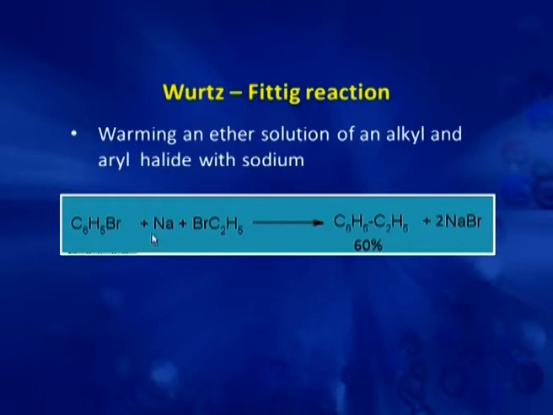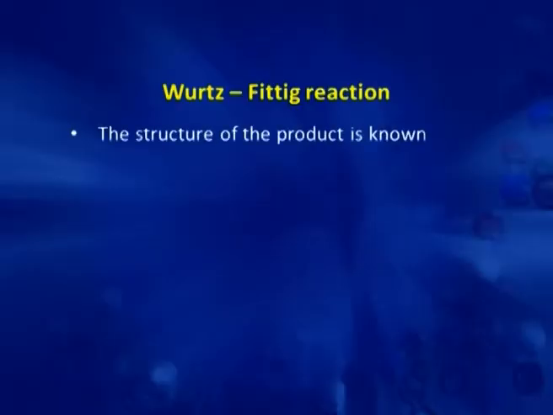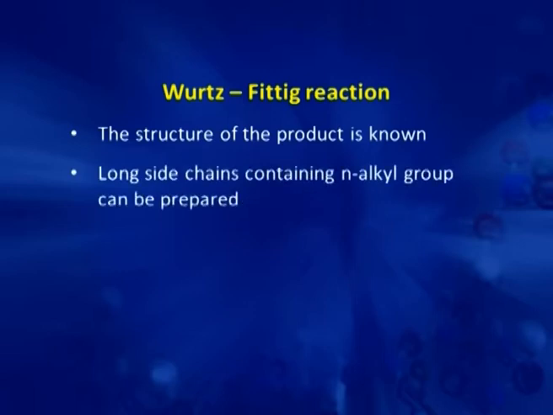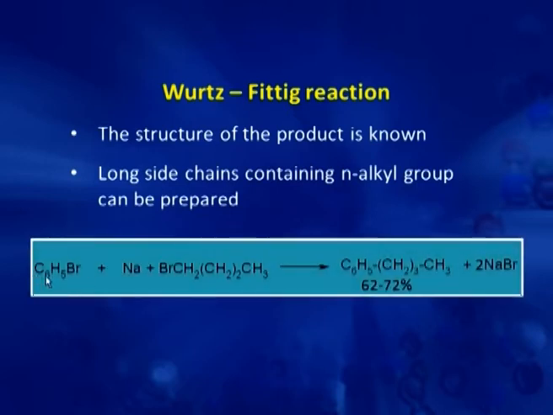So, if we take bromobenzene and ethyl bromide and react with sodium, we get ethyl benzene and sodium bromide. What are the advantages of this method? The structure of the product is known and a long side chain containing an alkyl group can also be prepared via this method. For example, bromobenzene on reaction with bromobutane gives butyl benzene and the yield is 62 to 72%. So, this is a good method for synthesis.